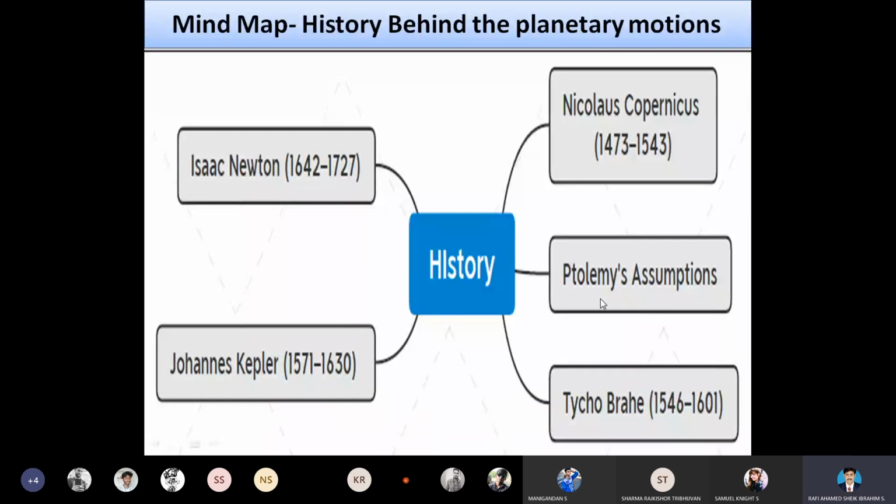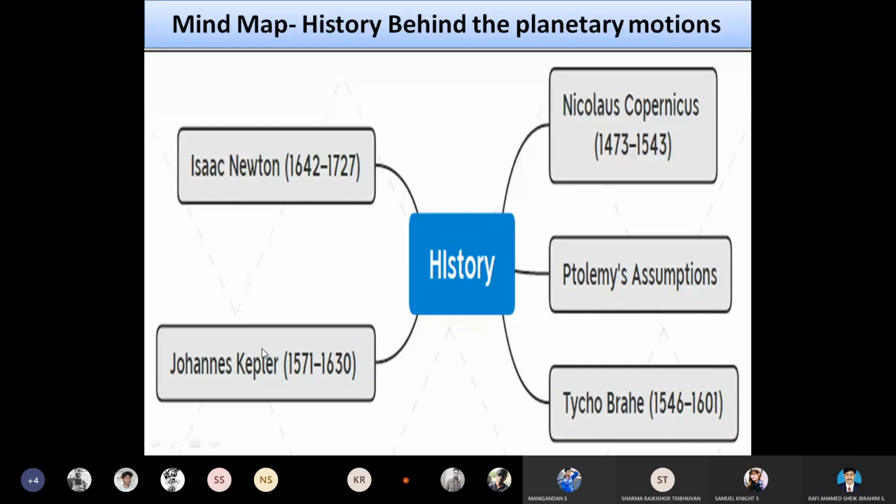Here we have some advantages and also some disadvantages. The disadvantages are nothing but drawbacks, unsatisfactory results. This unsatisfactory result was overcome by the scientist Tycho. From his assumption he made successes, and there were also some failures. Those failures were overcome by the scientist Johannes Kepler.